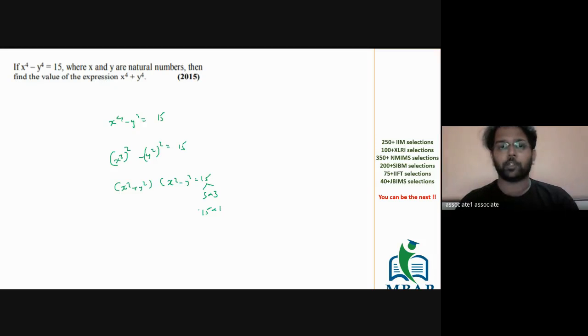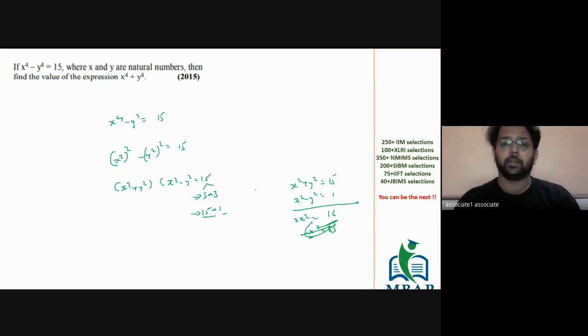The only point which you have to check, I repeat, the only point, is whether you have to go ahead with this or this. Ideally 15 and 1 is not possible, because here x square plus y square you are terming as 15 and x square minus y square as 1. If you add both, 2x square becomes 16 and x square is equal to 8. You will not get any integer here, so this is not possible.